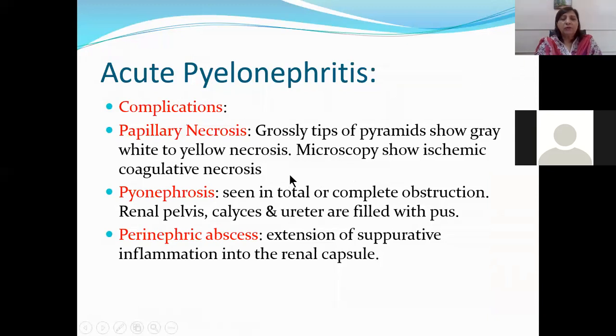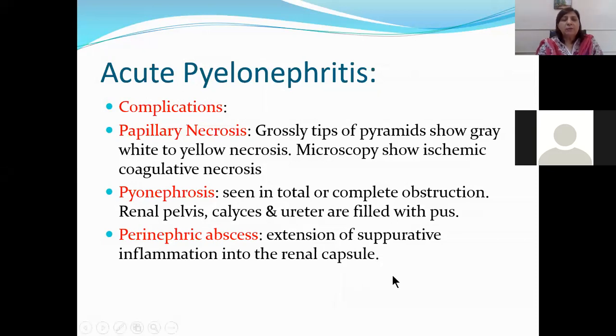Next complication is pyonephrosis. Pyonephrosis means there is so much suppurative inflammation that the whole of the kidney is destroyed and you can see only pus-filled cavities, and pus is present in the renal pelvis, calyces and in the ureter as well. This is pyonephrosis. Perinephric abscess. Perinephric abscess is extension of the inflammation into the tissues around the kidney. So the tissue around the kidney, that is the capsule of the kidney and the fibrocollagenous tissue surrounding the kidney, the infection spreads to that area, leading to suppurative inflammation into the renal capsule. That is perinephric abscess. Okay.